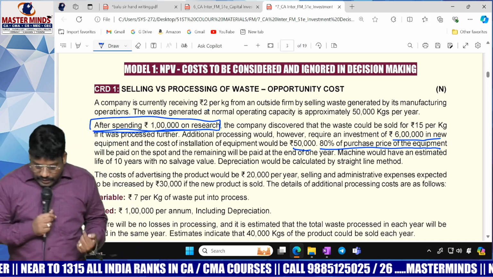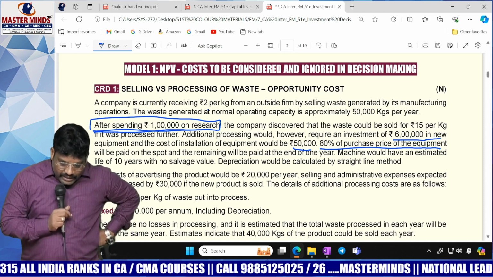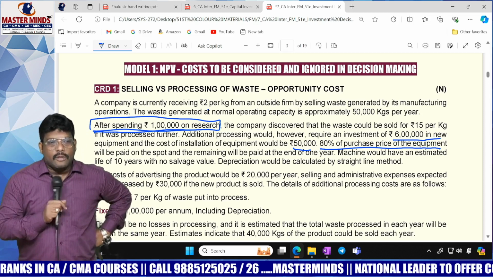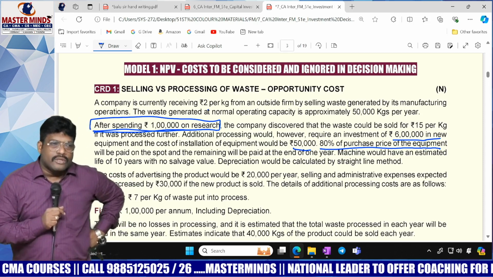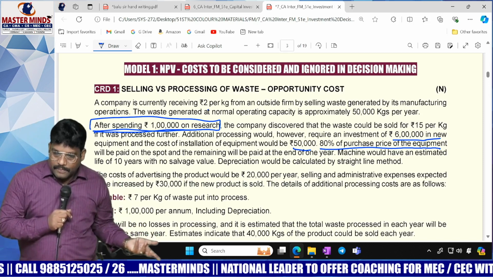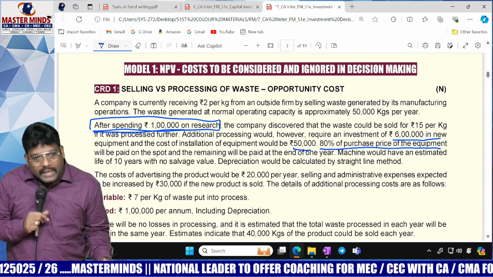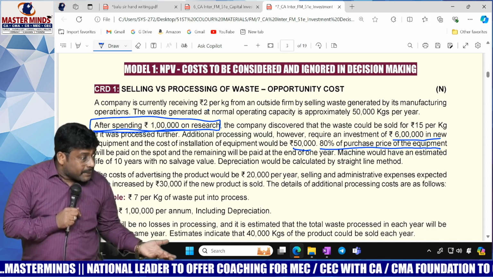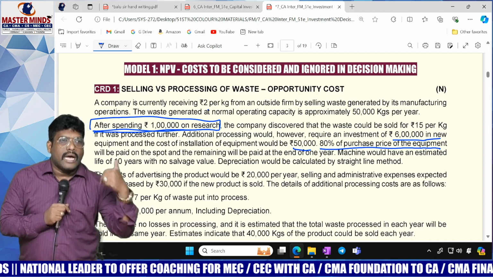And the machine has an estimated life of how many years? 10 years, and no salvage value. No salvage value means we will calculate the written down value. If the written down value is 0 and gross sale proceeds are also 0, then no problem. But if written down value is there and the company is unable to sell in the market, then automatically we will show a capital loss, because the written down value is 2 lakhs rupees, unable to be sold.